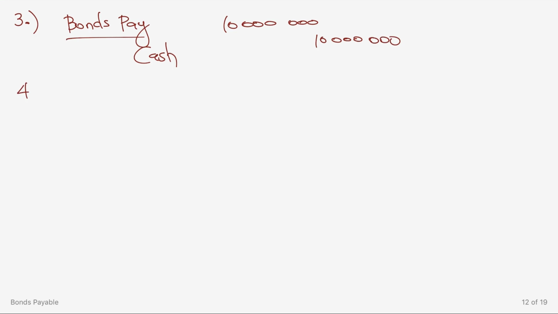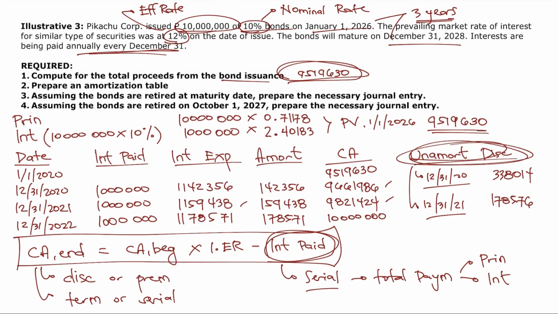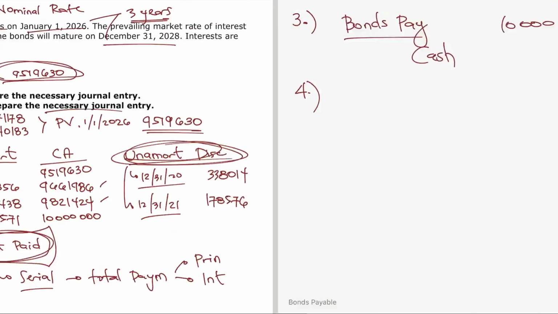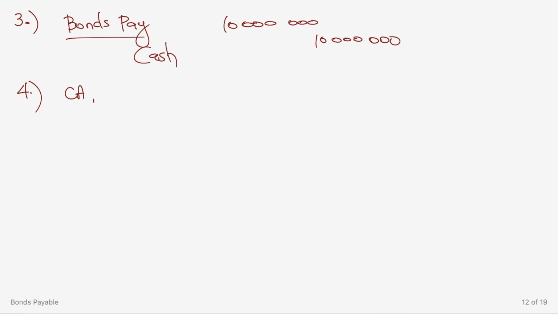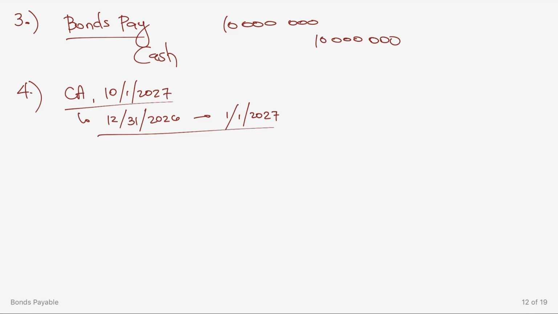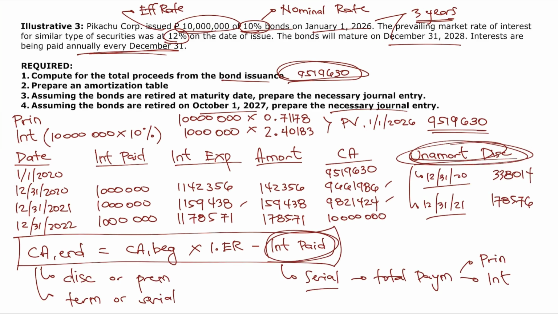Very good. Now, punta tayo sa requirement number 4. Assuming the bonds are retired on October 1, 2027, prepare the necessary journal entry. So, we have to compute first the carrying amount on October 1, 2027, no? So, para makompute yan, syempre, kailangan mo muna makompute yung carrying amount as of December 31, 2026, which is just the same sa carrying amount ng January 1, 2027. Ano ba? Well, na-compute na natin yan kanina eh.